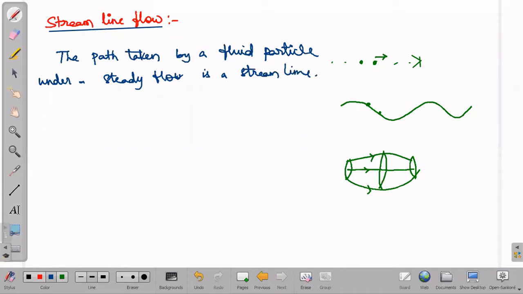Now, next, one more kind of flow, that is the turbulent flow.